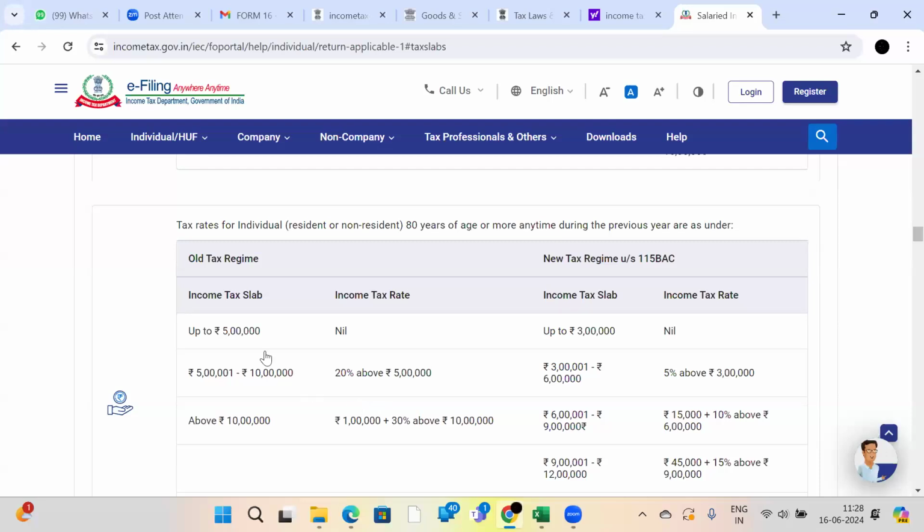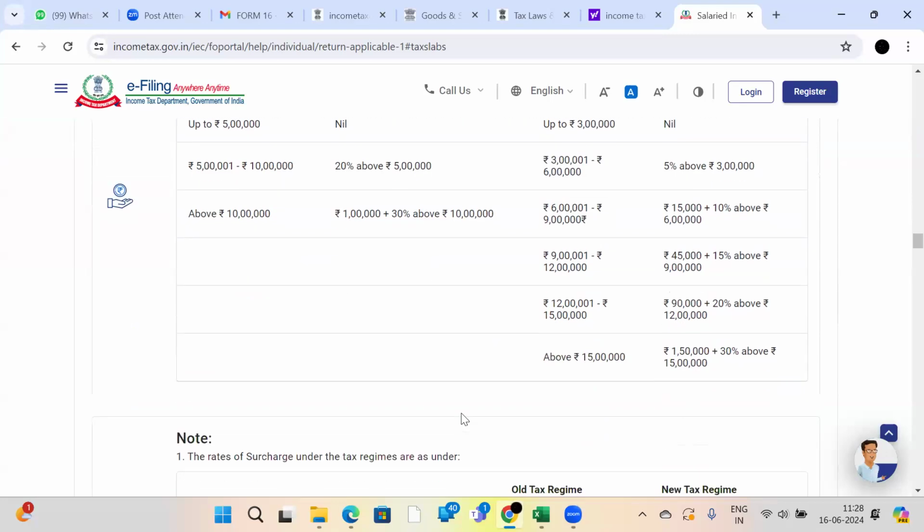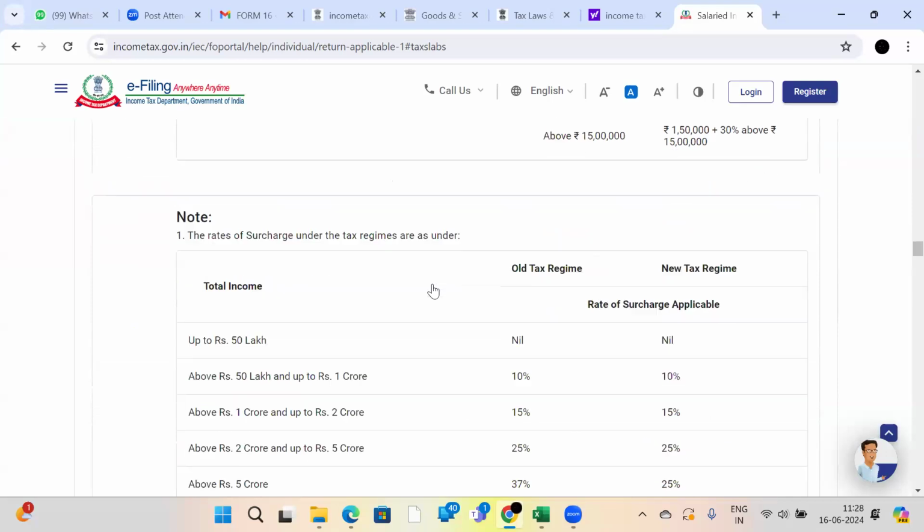For very senior citizens, more than 80 years, up to 5 lakhs is nil for them. But under the new tax slab, there are no changes. Same, up to 3 lakhs, then 3 lakh 1 rupee to 6 lakhs, 5%. Like the same thing. By seeing my examples and with the help of these slab rates, you can plan yourself.